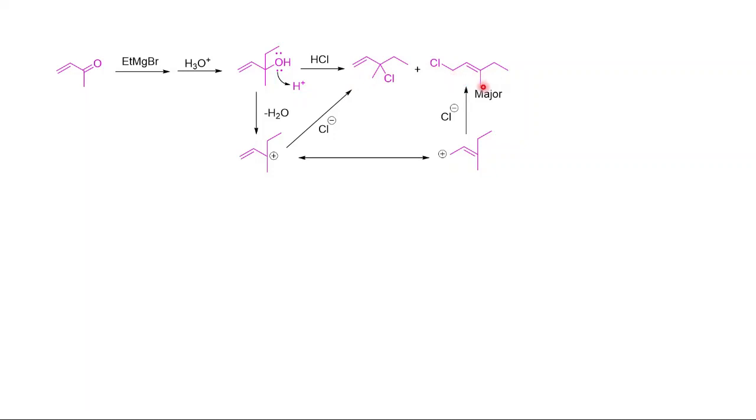So how do we know which is the major product? As you can see, whenever there is an attack, the nucleophile prefers the less hindered side, and as you can see, this is a tertiary carbocation, so a number of groups are present, so the attack will be somewhat difficult, and here the attack will be somewhat easier. So that's why this is the major product and this is the minor product.